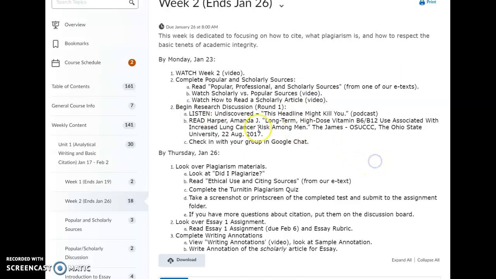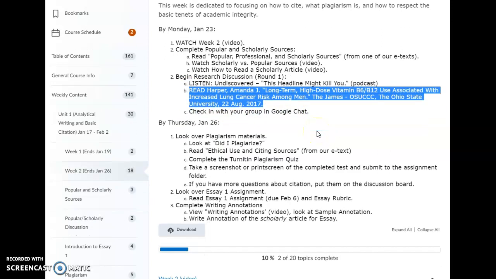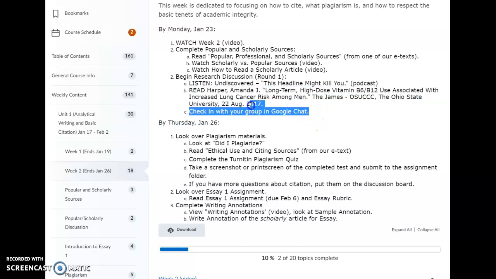In order to do that, you're going to listen to a podcast and then read this short popular article from the Ohio State University. And then you'll start the research discussion itself. I'll show you this in just a second. And then check in with your group in Google Chat. I'll walk you through that as well.